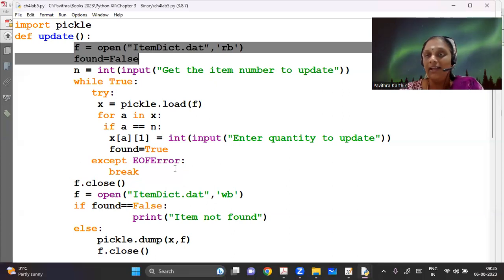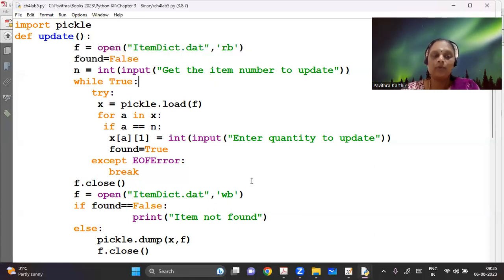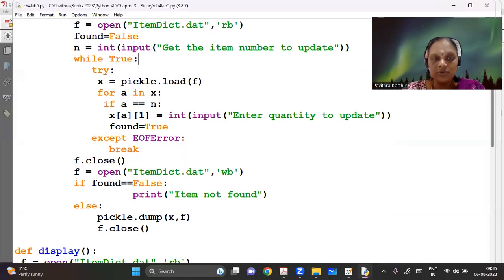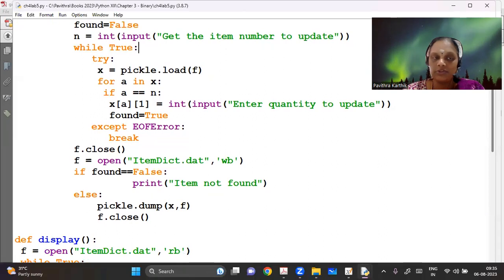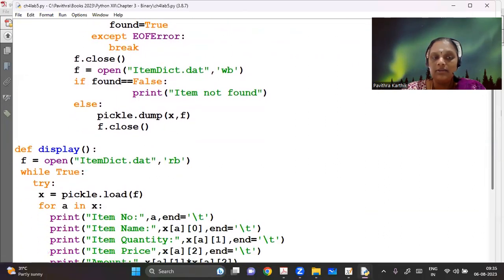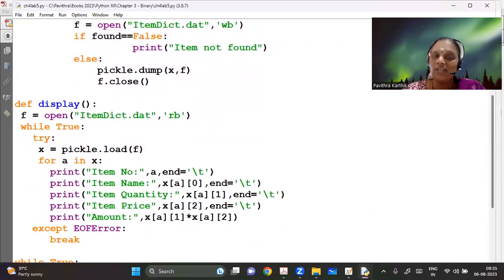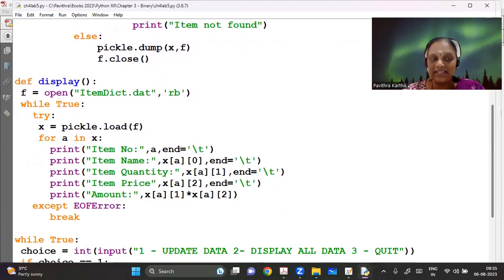Now I'm closing the file. I'm again opening a new file. I'm opening this in write binary mode because now I'm going to rewrite all the values. So I'm going to dump X comma F and I'm going to close it. If the item is not found, if found is false, then I just say item is not found. Otherwise, it is going to write it for you. Now I also have a display function here where I am trying to display it as in the previous cases.